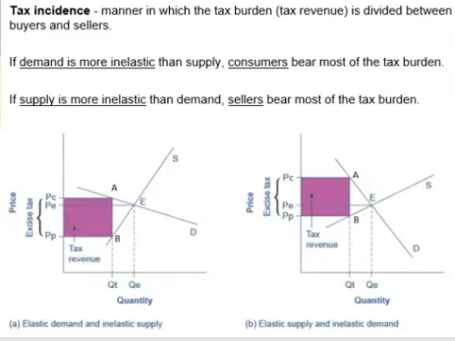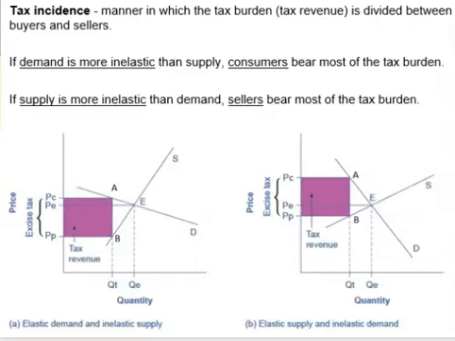The graphs on this screen are similar to the graphs in that video. There's no need to draw a new supply or demand curve with tax like we did in that tax video, because we only care about the magnitude of the tax, which is the distance between points A and B, and how it affects the market. The distance between points A and B is the same as the distance between PC and PP.